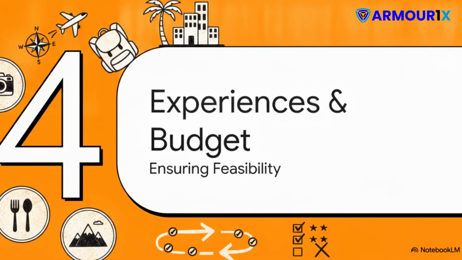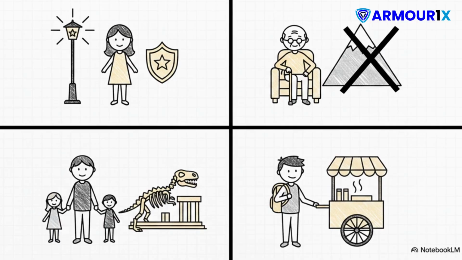Moving right along to Section 4, Experiences and Budget Loops, Ensuring Feasibility. Now we reach the fun part with the Experience Agent. This agent comes in to curate activities, but it smartly caps things at a sensible 3 activities per day, so the traveler doesn't get completely exhausted. And it completely skips the generic tourist traps. It filters everything through specific traveler categories to guarantee the absolute right vibe.